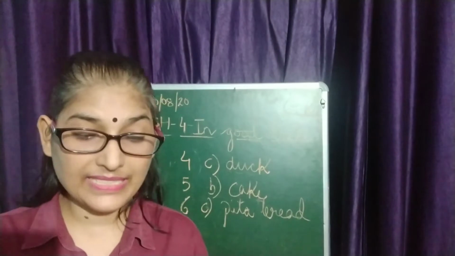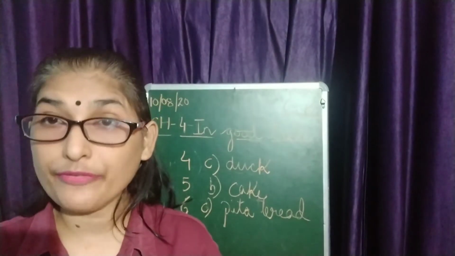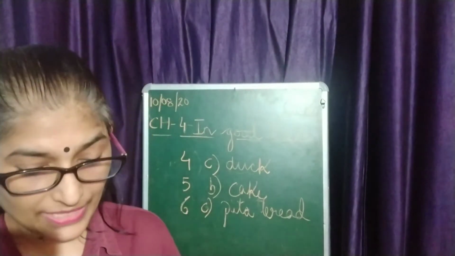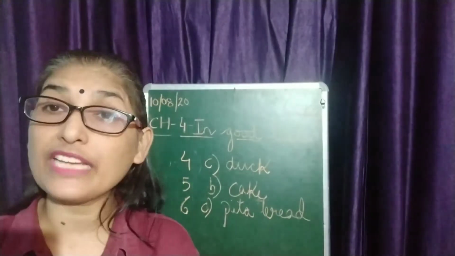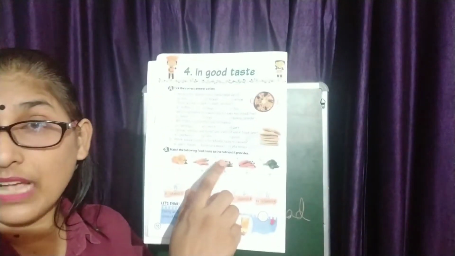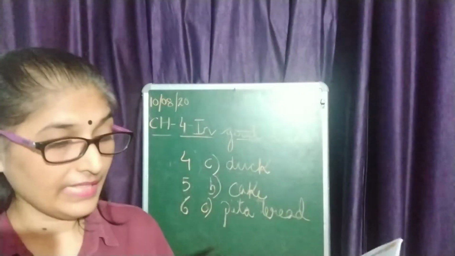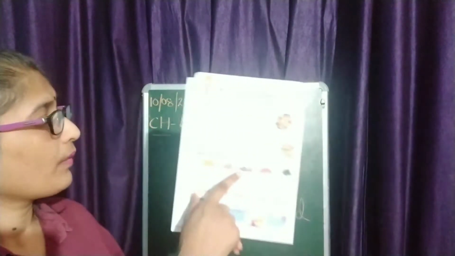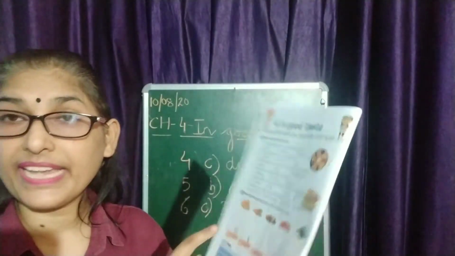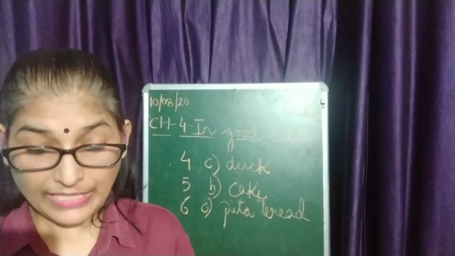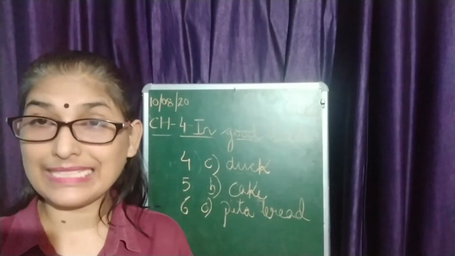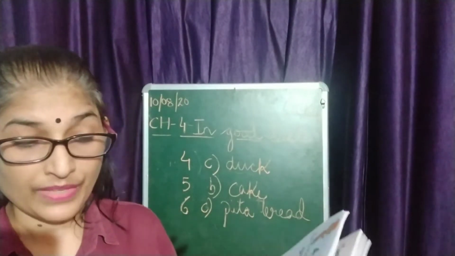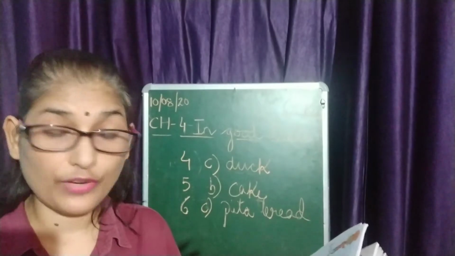Now third, you can see that this is dry fruits, almond and all, right? So what nutrient do we get from this dry fruit? We get vitamin E, right? Vitamin E. Now fourth one, we can see that this is meat, flesh and all, right? So which nutrient do we get from this?